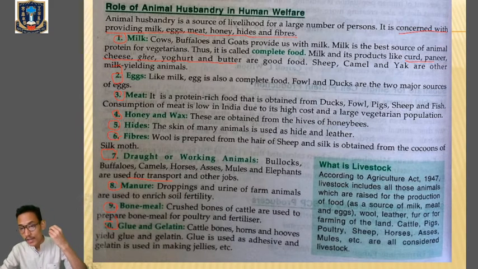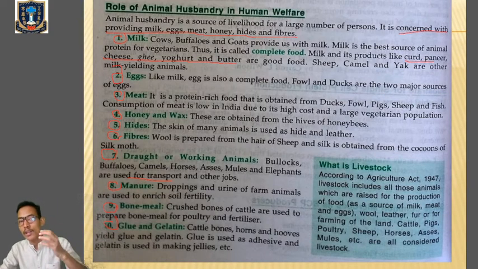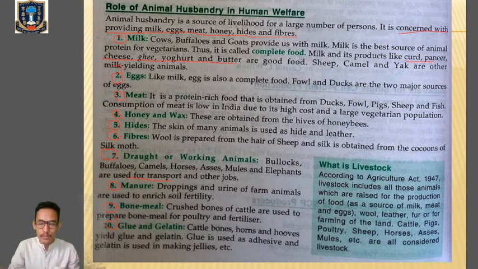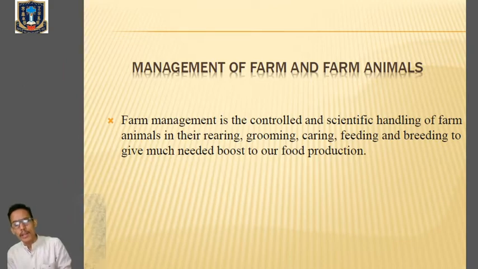We are making organic fertilizers, organic manures from the excreta of animals, right? We are getting the bone meal and glue and gelatin. So the role of animal husbandry is very, very important, very, very vast in case of human welfare. Clear? Then next thing, we'll talk about the management of farms and farm animals.